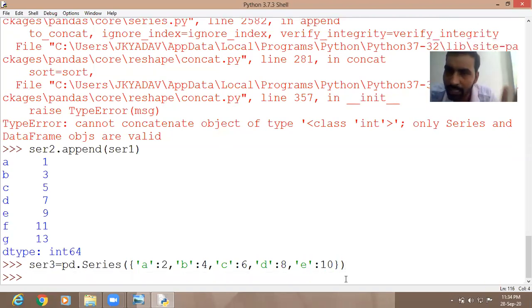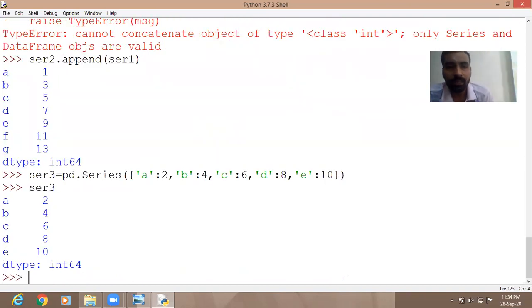See, your series is created. Now you can check series number 3. Can you see the output? Yes sir. The keys are working as the index A, B, C, D, E, and the values are working as the data items 2, 4, 6, 8 and 10.